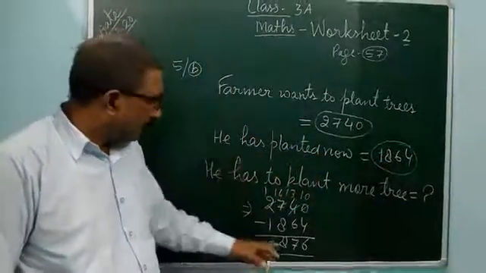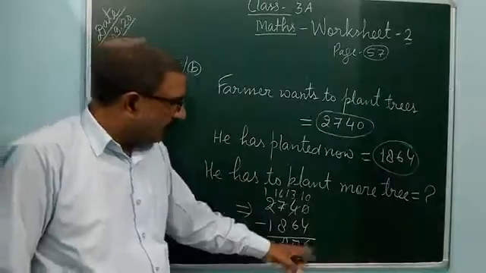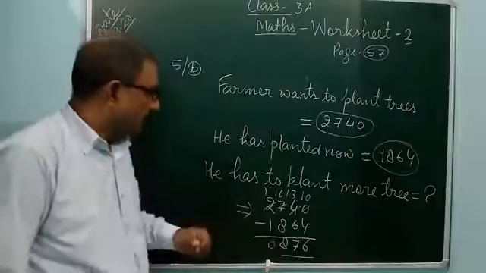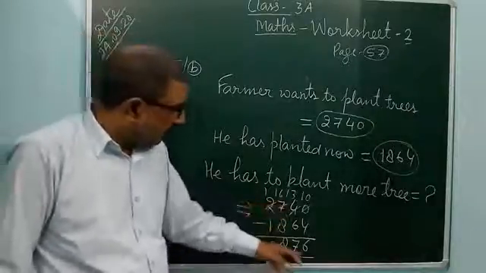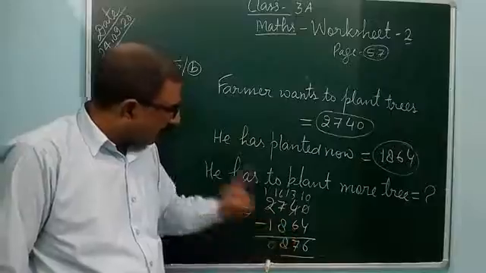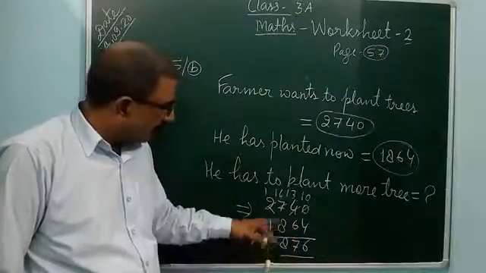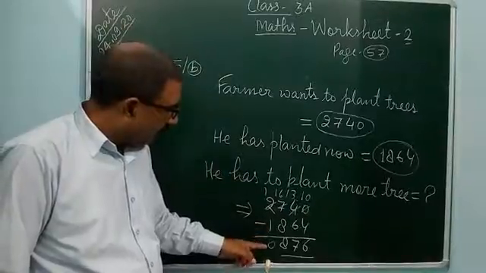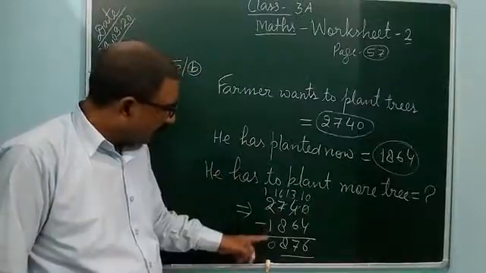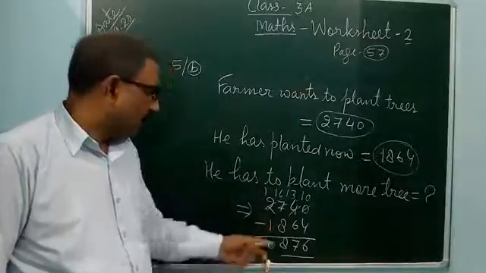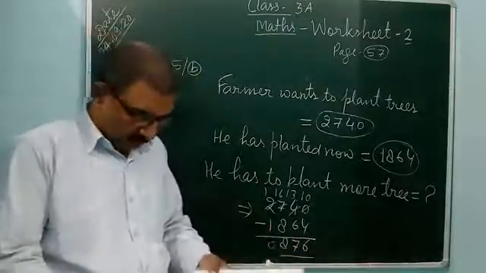So now 876 trees he has to plant more. You can check the answer also. 6, 4, 10, 0, 1 carry. 7, 6, 13 and 1, 14, 1 carry. 8, 8, 16 and 1, 17, 7, 1 carry. And 0 and 1 means 1 and remaining 1, 2. In this way, 876 trees.